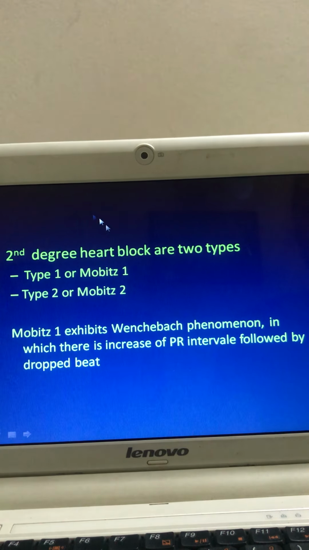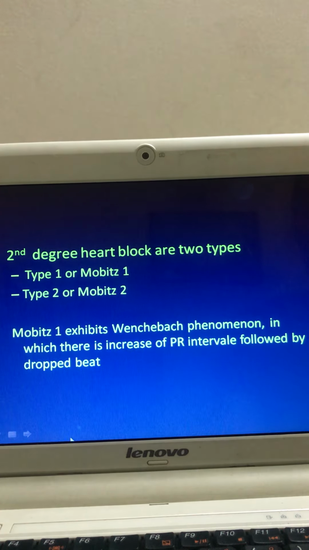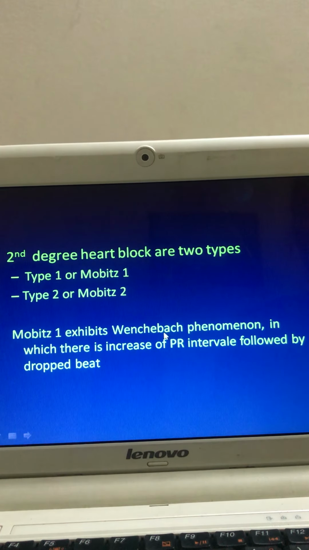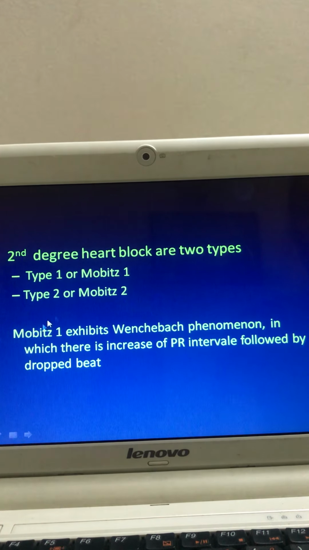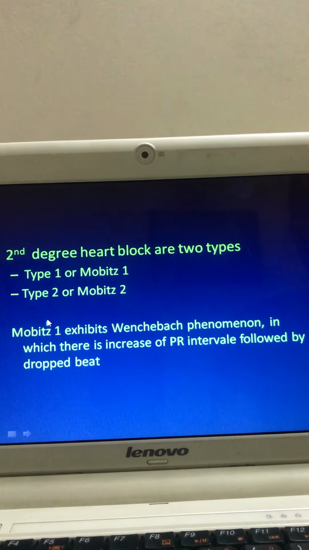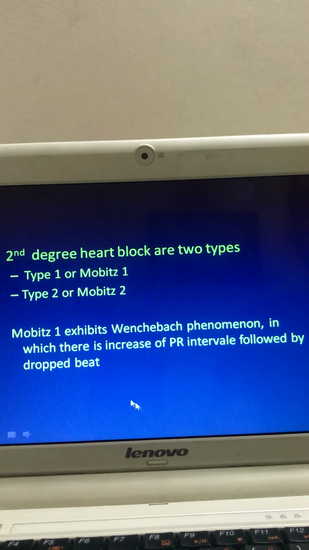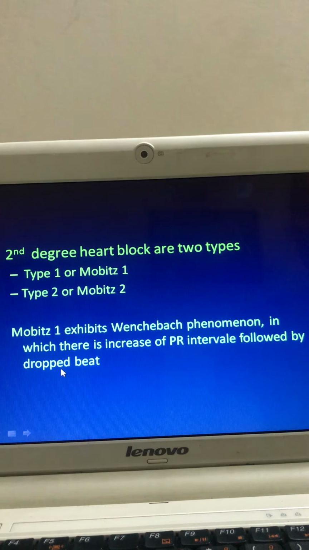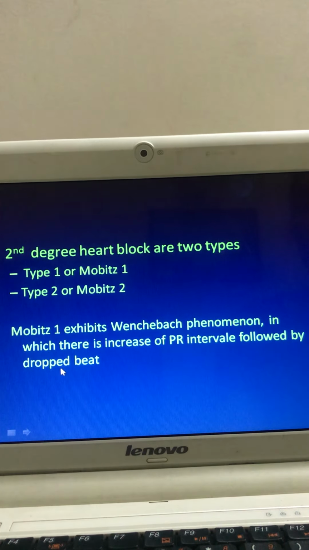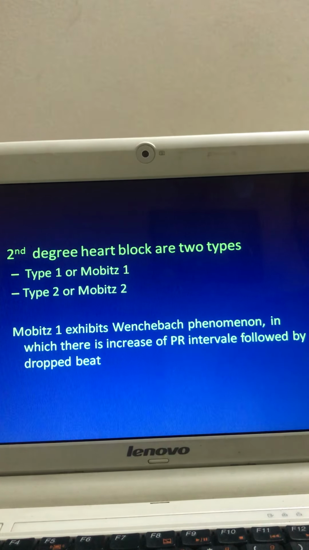That means second degree heart block has Mobitz 1 and Mobitz 2. Mobitz 1 is the Wenckebach phenomenon. What is the Wenckebach phenomenon? It is a special type of second degree heart block in which there is an increased PR interval, and after the increased PR interval there is a dropped beat, that is, missing of 1 heartbeat.